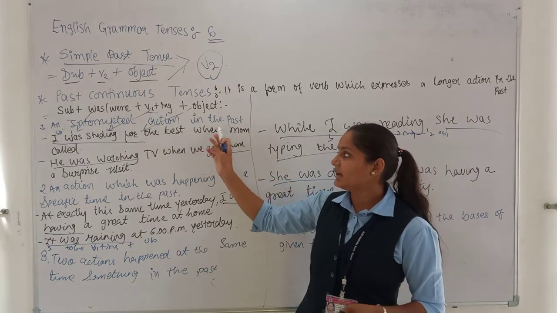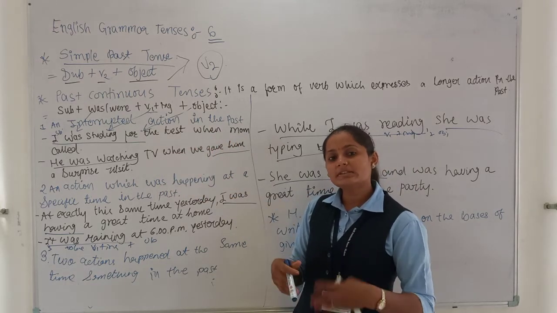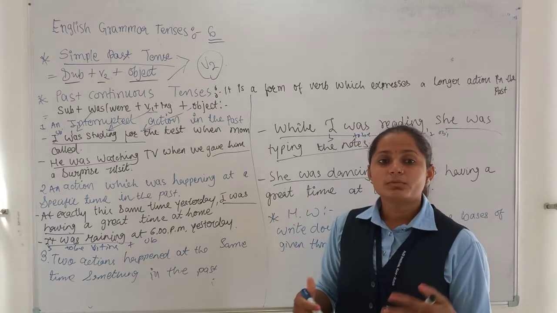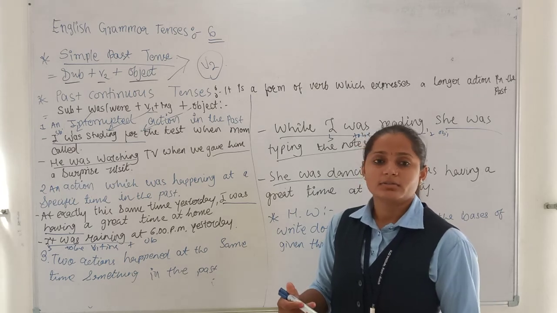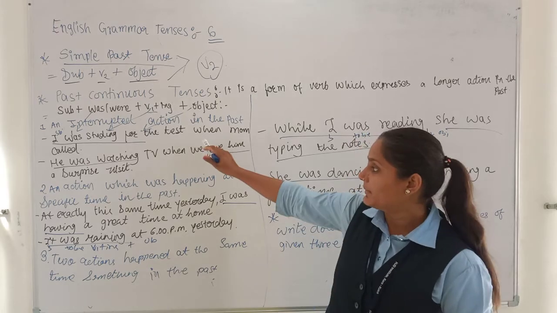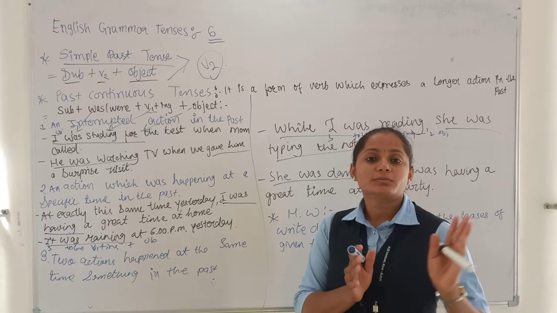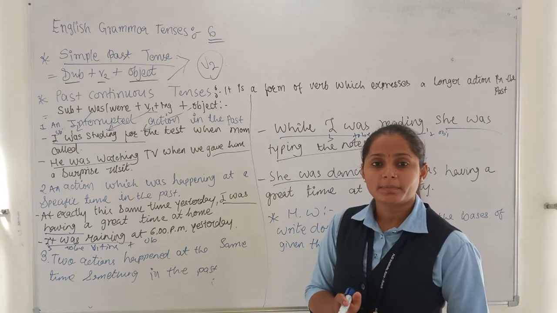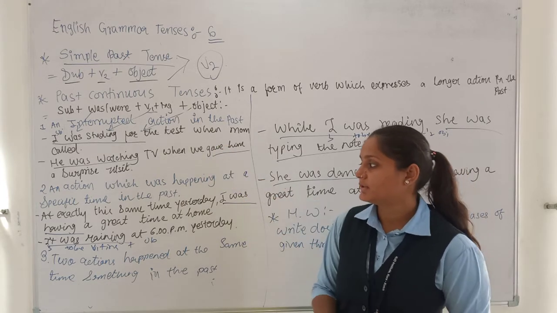In which interrupted action in the past, whereas I was doing this and somebody has called me. So one thing is about what you are doing, and whatever you are doing was interrupted by someone else. It means that I was standing for the taste, my mother called. यानी कि कोई चीज आप कुछ कर रहे हो, कुछ जारी चल रहा है, इन बिटवीन किसी ने आपको इंटरप्ट किया तो आप इस तरह से लिख सकते हो.